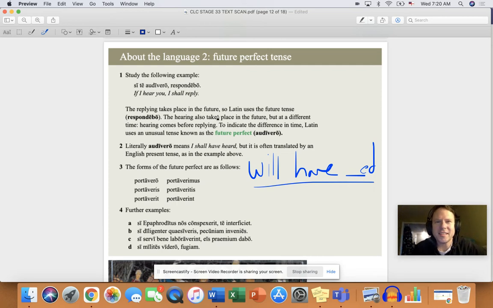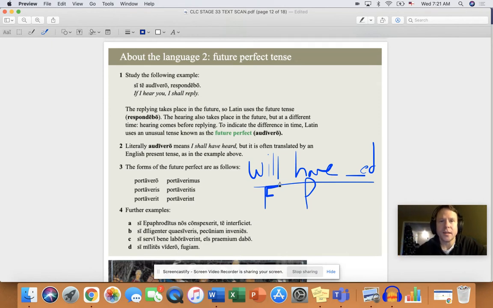Hello, we're looking at stage 33 and this time about the language, which is the future perfect tense. So, a couple of really basic, simple rules for us to learn here about the future perfect. One is that the literal translation of any future perfect verb is "will have blanked." And that kind of makes sense, right? Because the "will" is the future part of that, and then the "have" is the perfect part of that, right? So will have blanked. So blanket statement, rule number one, future perfect equals will have blanked.